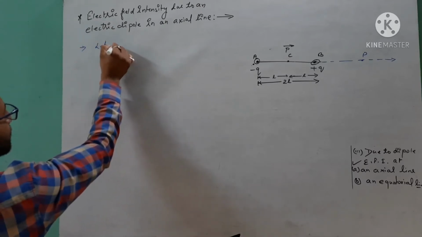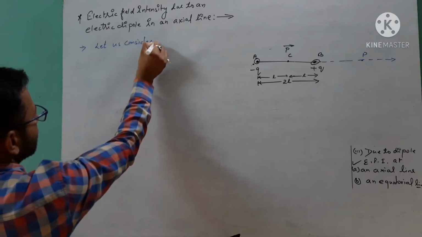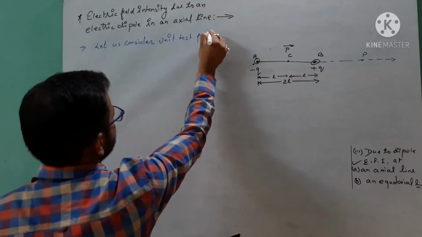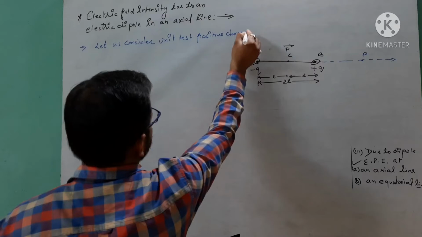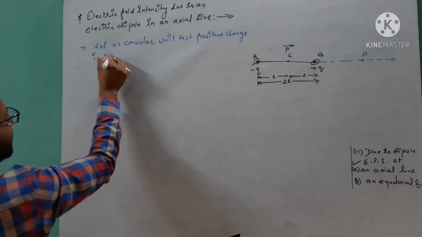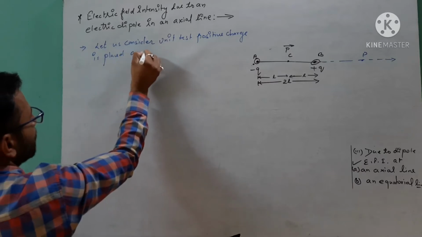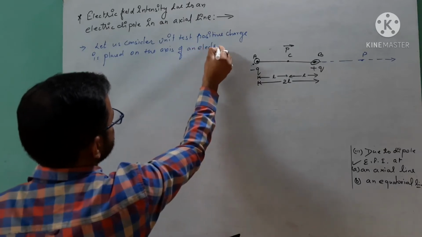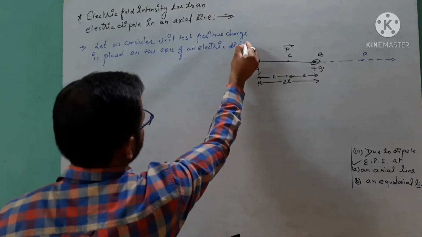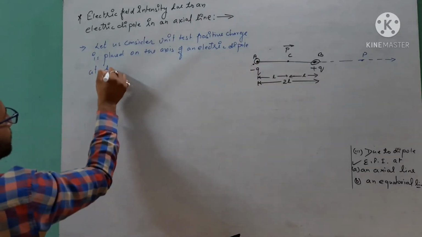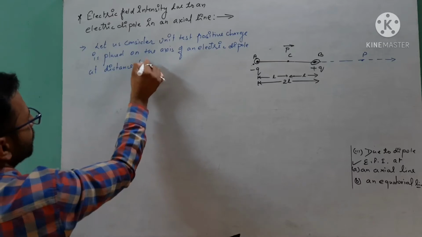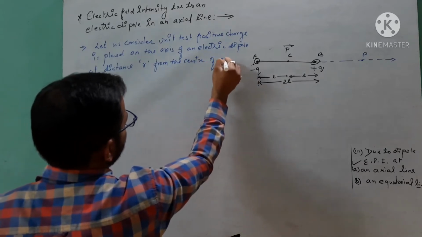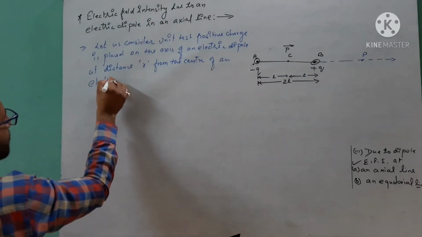Let us consider a unit test positive charge is placed on the axis of an electric dipole at distance small r from the center of the electric dipole.